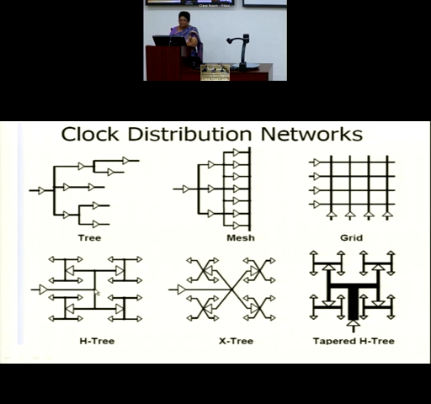So look from here. From this point, it has to move. Say this is X and this is Y. So X plus Y. Similarly from here, X and Y. X plus Y. Similarly from here, X and Y. So that means at the end of the day, these 4 and these 4 and these 4 and these 4, they will be having the signal arriving at the same instant of time, because I am forcing the signal to move through the same distance.